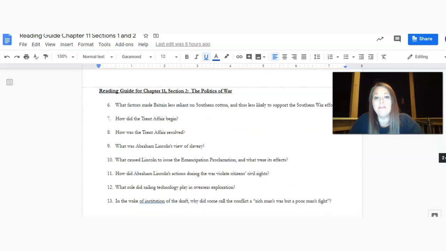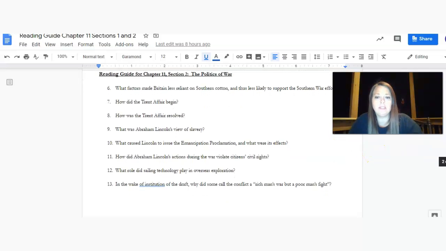Then for chapter 11, section 2, make sure you're in the right section. That talks about the politics of war. And so it covers some of the earlier stages, like 1861 to 1863, some of those events that are happening during the Civil War. Remember the Civil War time period being from 1861 to 1865.